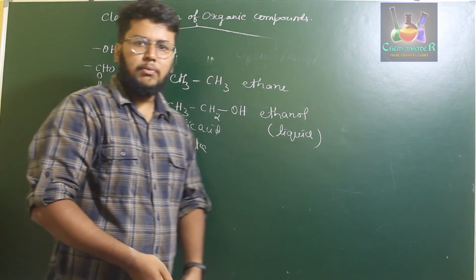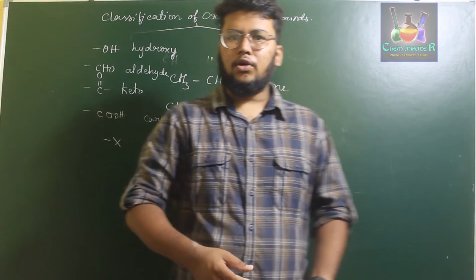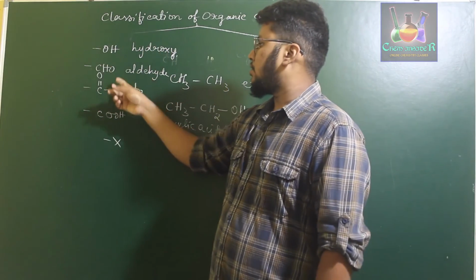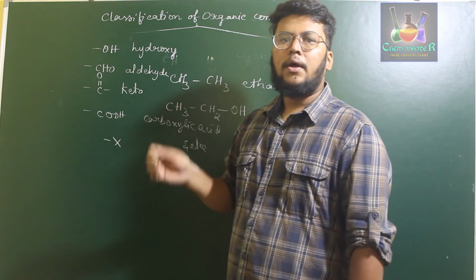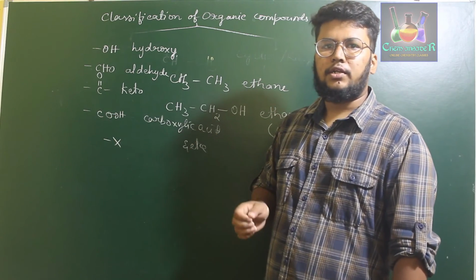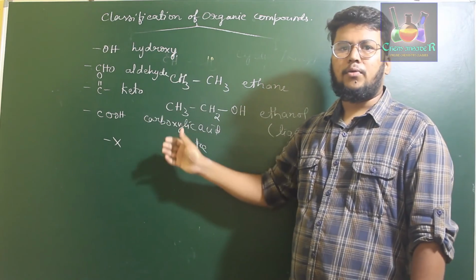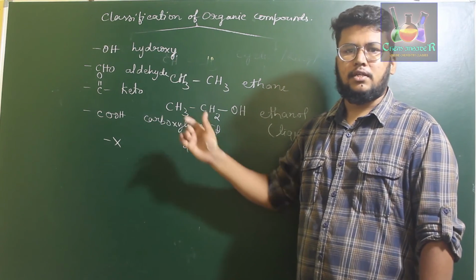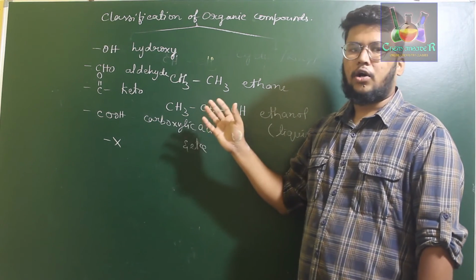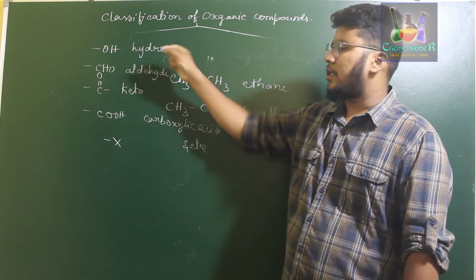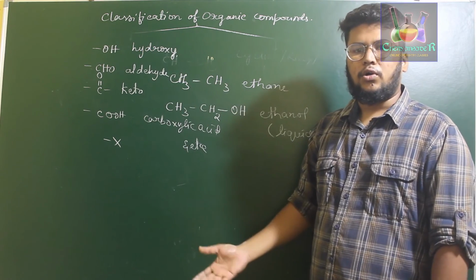So whenever you come across hydrocarbons or organic compounds which have a specific functional group present in them, based on the functional group present, these organic compounds are classified into respective classes. Like if the organic compound has just an OH group present, then those compounds are called alcohols.